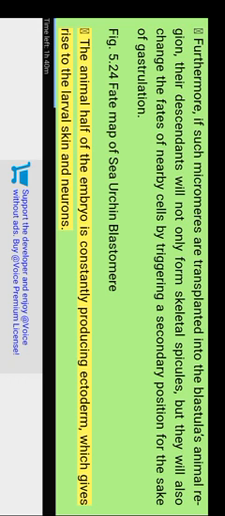The animal half of the embryo constantly produces ectoderm, which gives rise to the larval skin and neurons. The veg 1 layer produces cells that can enter either the ectodermal or endodermal organs. The veg 2 layer will produce cells that will give rise to 3 distinct structures.